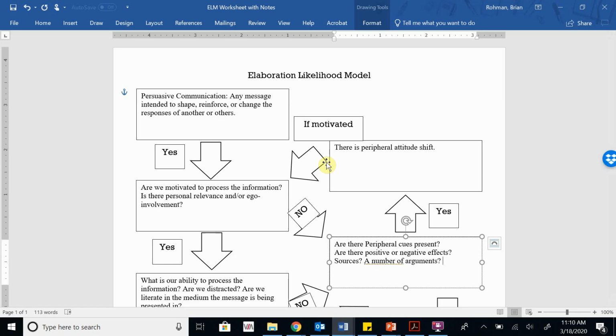So I want you to do one post, and then I also want you to respond to someone else. Multiple people can respond to the same person. You can respond to multiple people if you want. Feel free to engage in a real conversation about that.